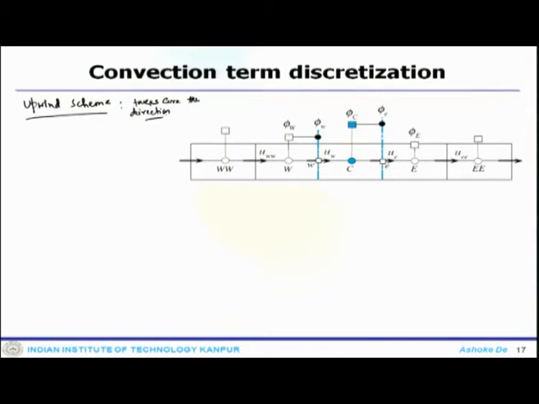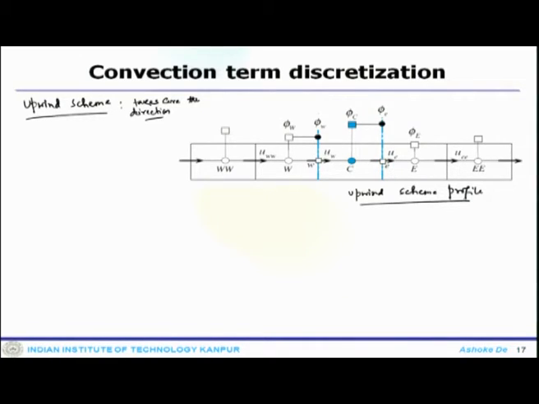Now, this shows the schematic for this 1D stencil, and this is how the upwind scheme profile looks. So, this takes into account the direction of the flow field.